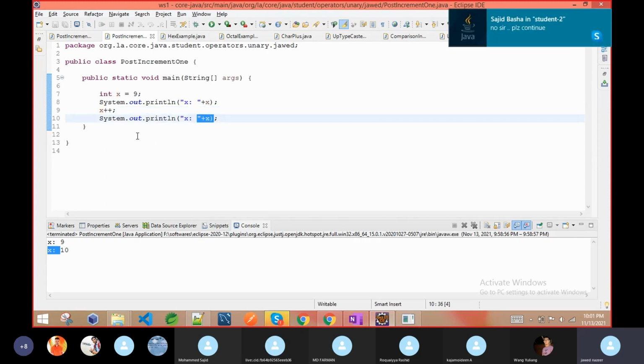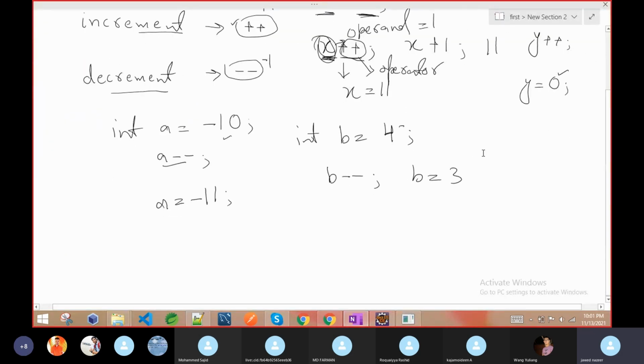Now we will see one thing here. In the increment operator, as I said, we write plus plus. The increment operator has two forms: one is called post increment and one is called pre increment. What is post increment and what is pre increment?